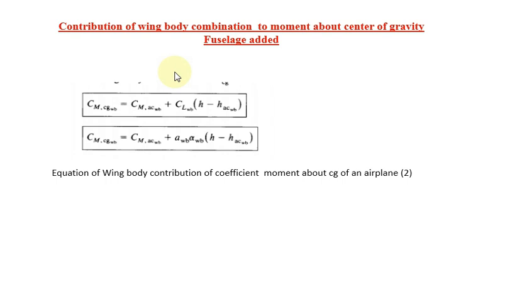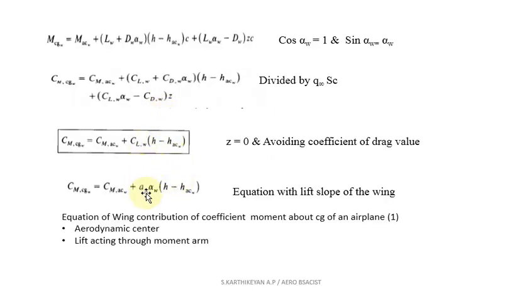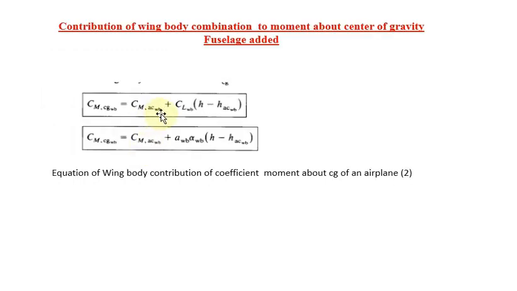Okay, that is why what we are going to do is simply take the previous equation. In the previous equation, instead of wing W, we are going to use the wing body. The remaining terms will be almost the same.